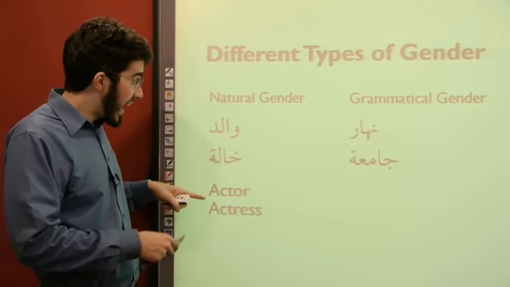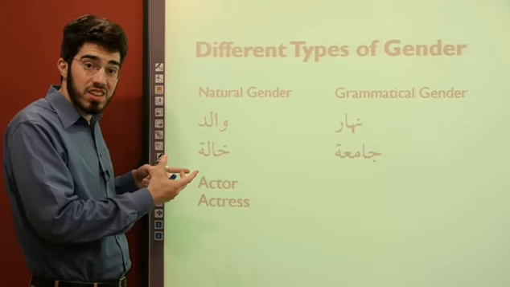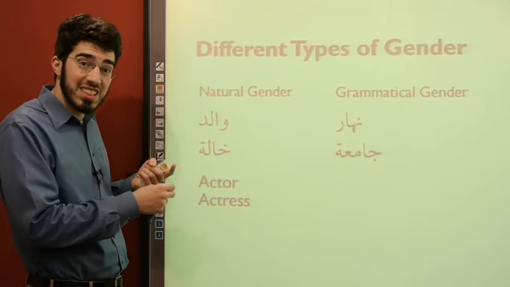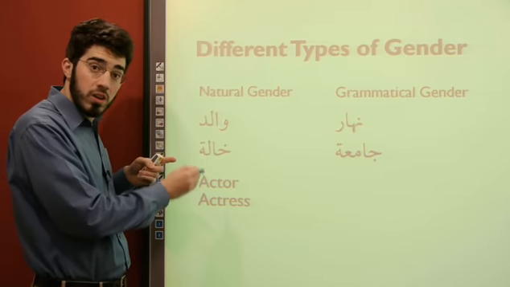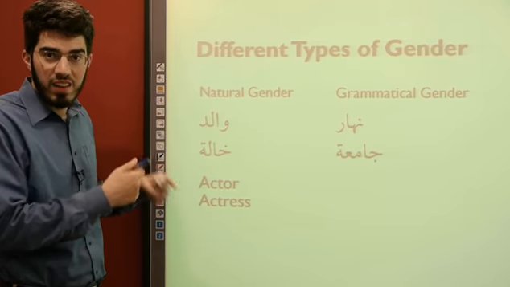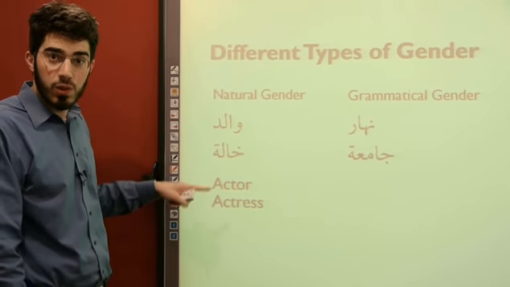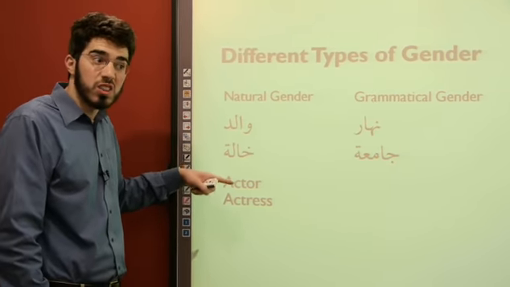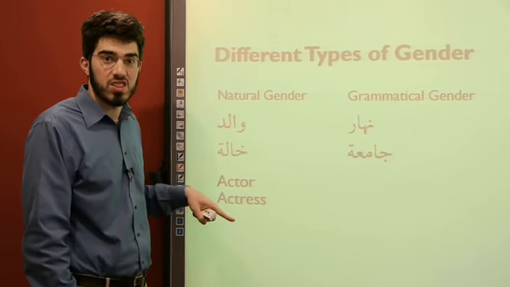Notice in English, I have sort of some instances of natural gender. I have the pronouns like he and she, and I have a couple words that happen to be from French usually, from the French occupation, William the Conqueror and all that. Words like actor and actress. You can think of comparable words, host and hostess, steward and stewardess, etc.